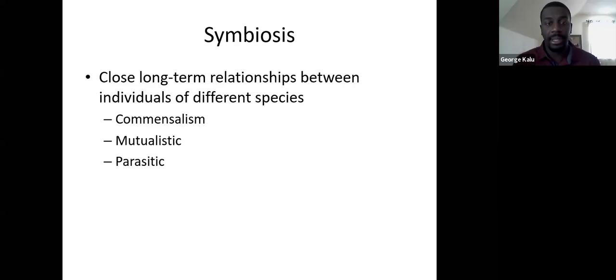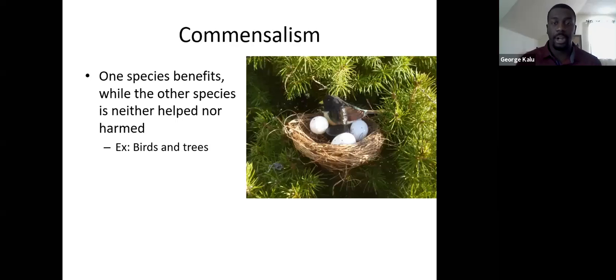So we're going to start by looking at commensalism, or commensalistic relationships. A commensalism relationship is where one species benefits from the relationship while the other species is neither harmed nor helped. So it's a neutral effect on the other species. An example of this would be birds and trees. They are going to be interacting with one another.